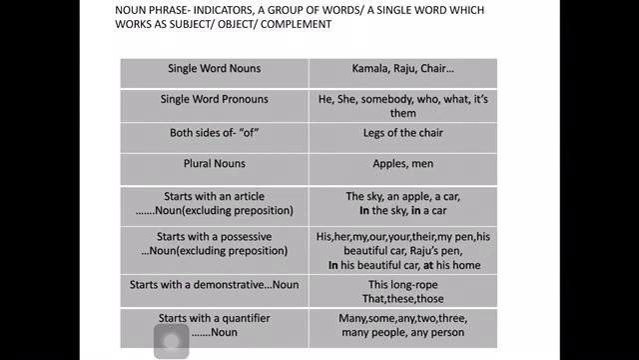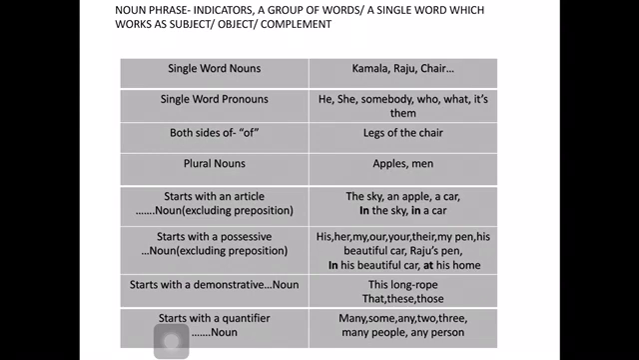Single word nouns, like the name of a person, Kamala, Raju, chair, the name of a thing. If there are single word nouns in the sentence, they will be a noun phrase. Next indicator is single word pronouns, like he, she, somebody, who, what, it's, them. Single word pronouns are also noun phrases.